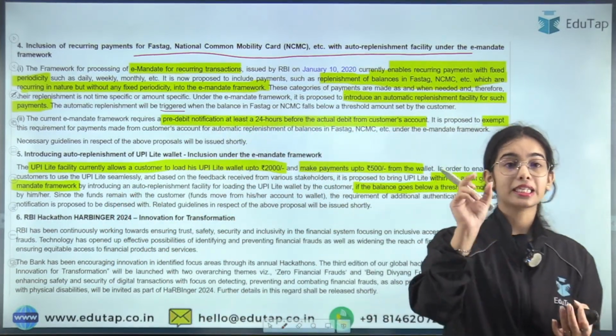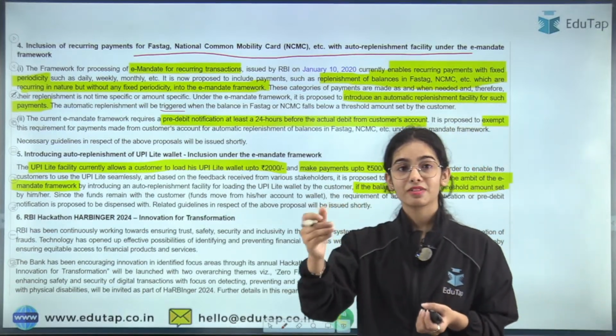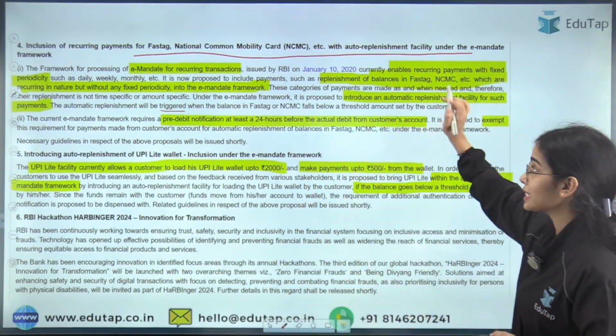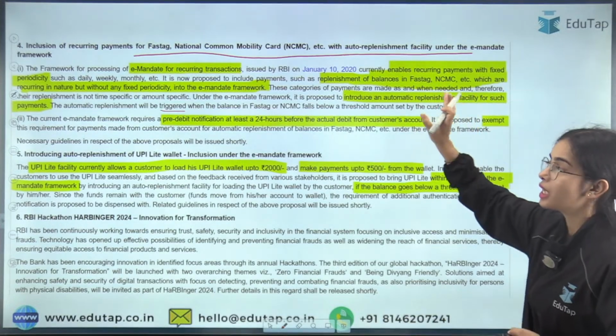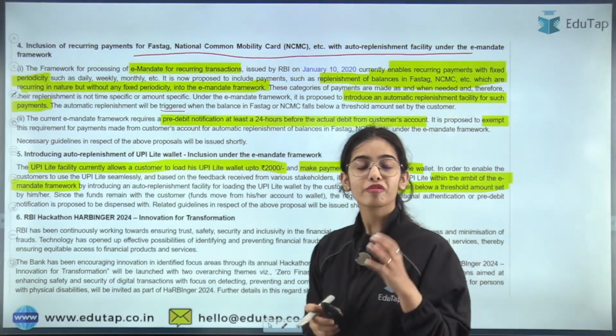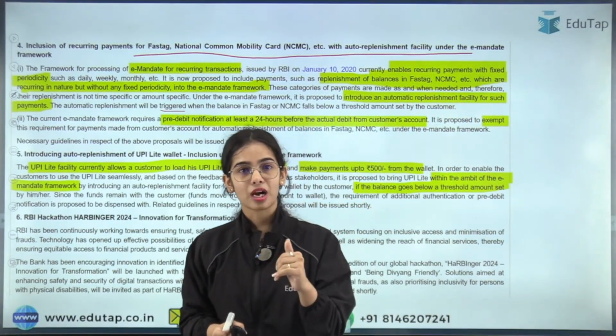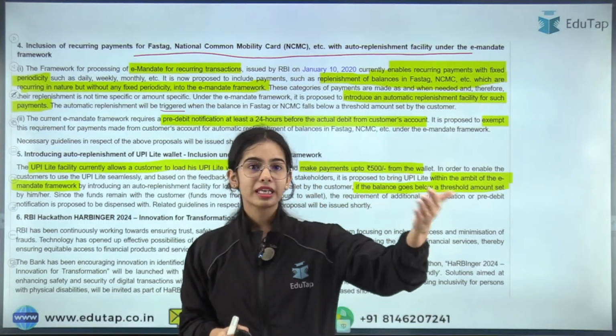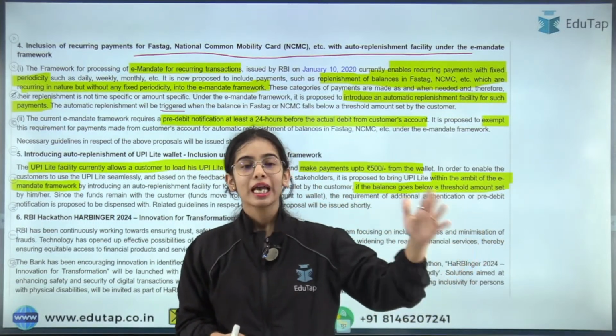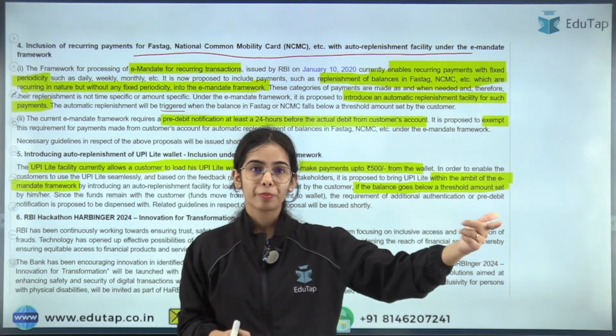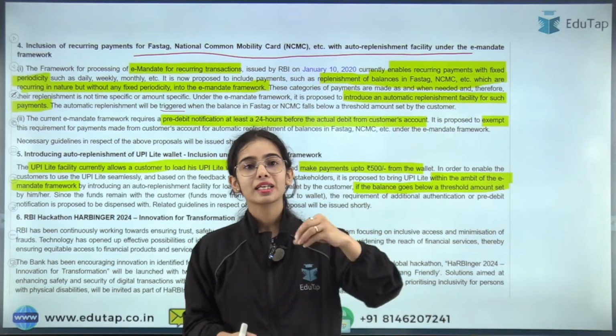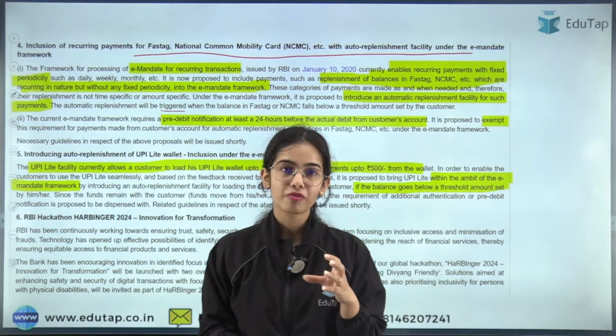Now it has been said that for Fastags as well as for NCMC cards also, the e-mandate should be allowed. Now Fastags and NCMC cards, like Fastag, depend on your traveling and on how many tolls you are crossing. That is how the payments are deducted from the Fastag, right?